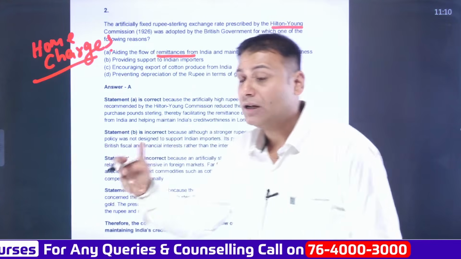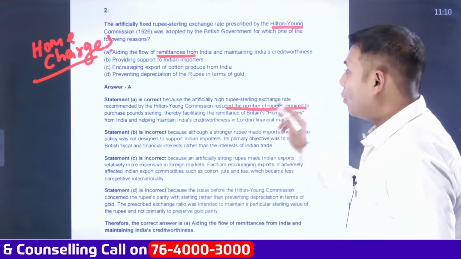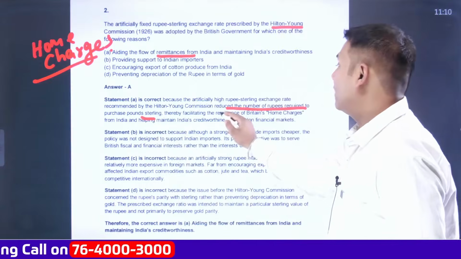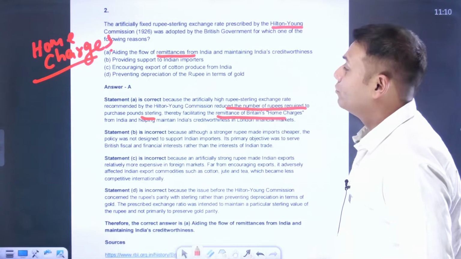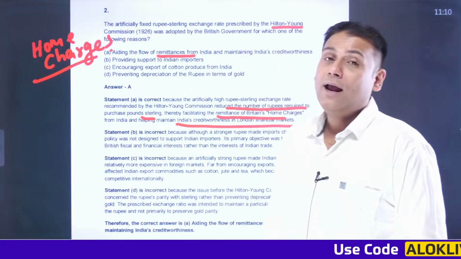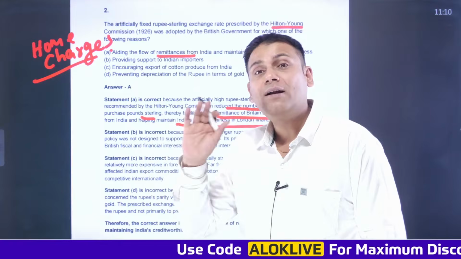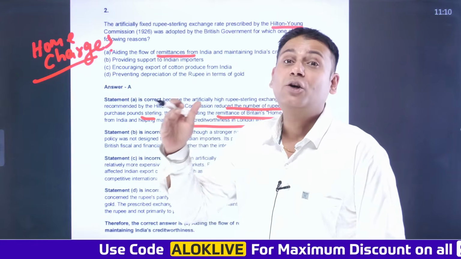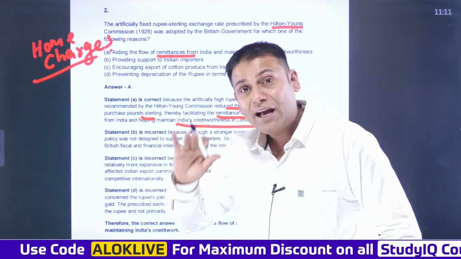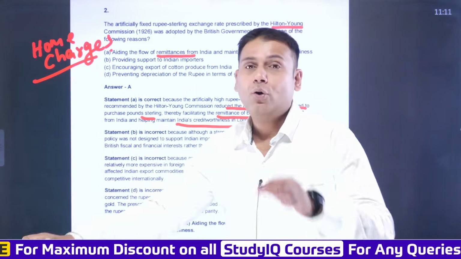Hilton Young Commission, its basic purpose was to reduce the number of rupees required to purchase pound sterling, thereby facilitating the remittance of British home charges and helping maintain India's creditworthiness in London financial markets. So the basic purpose of the Hilton Young Commission was to maintain the creditworthiness of India's rupee in the London market specifically. So it is related to what?